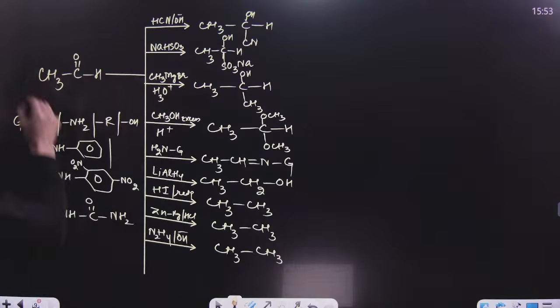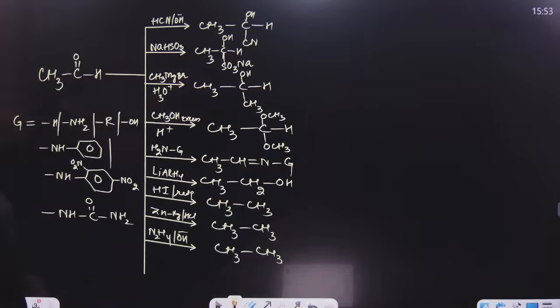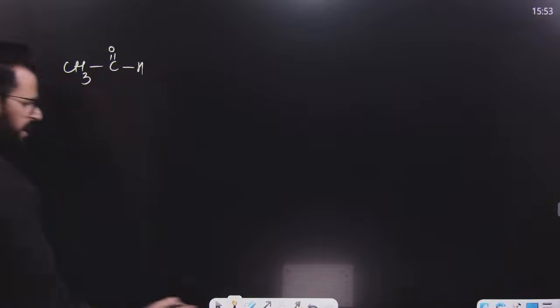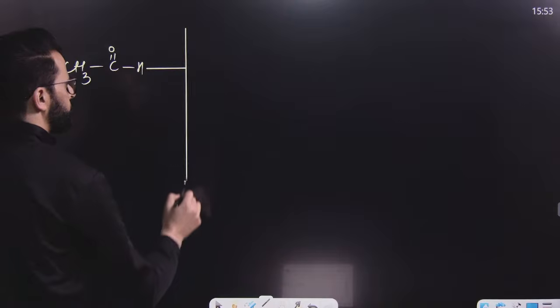So suppose we will be having this aldehyde. Let me show you the reactions on another slide. So this is an aldehyde. Have a look, my dear lovely students.